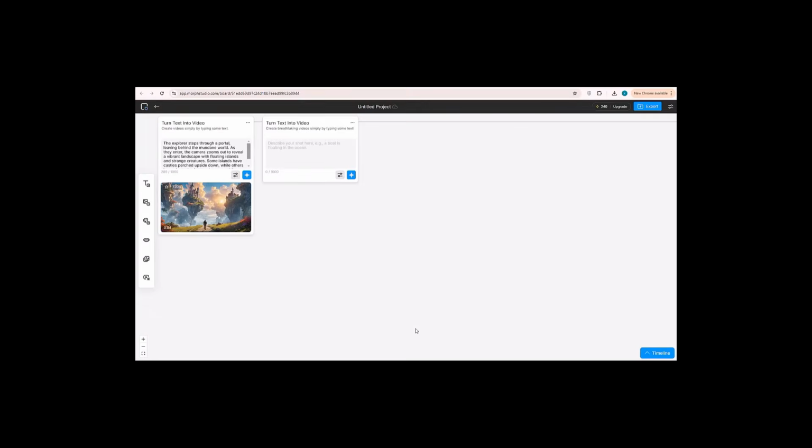Wait a few moments, and you will get your video using a different style according to your previous choice. That's how to change video style in Morph Studio.